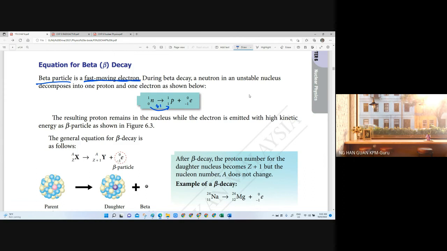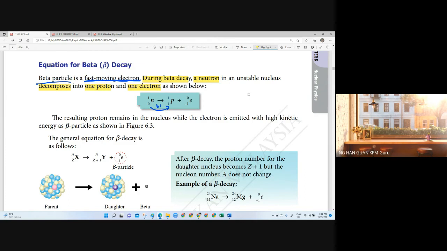Nucleon number is proton plus neutron. Now the proton number is +1, so it means the neutron number must be -1. That's why this sentence tells you that during beta decay, a neutron in an unstable nucleus is decomposed into 1 proton and 1 electron.